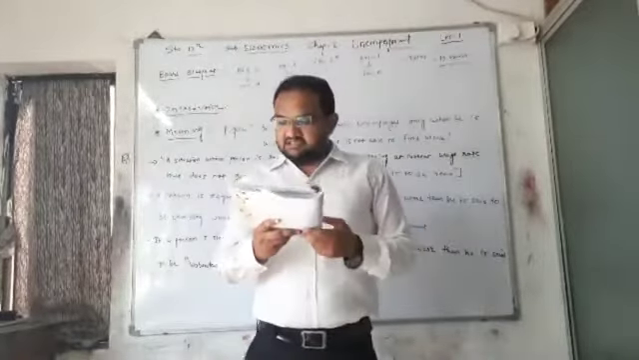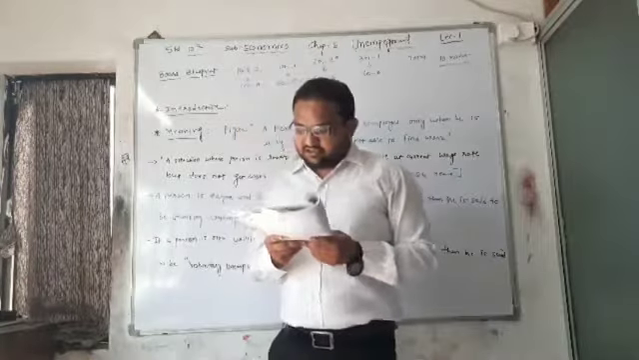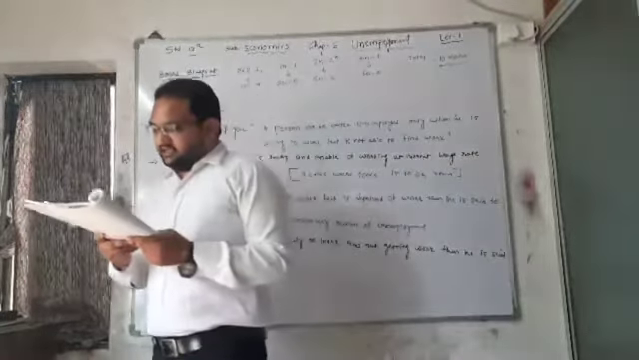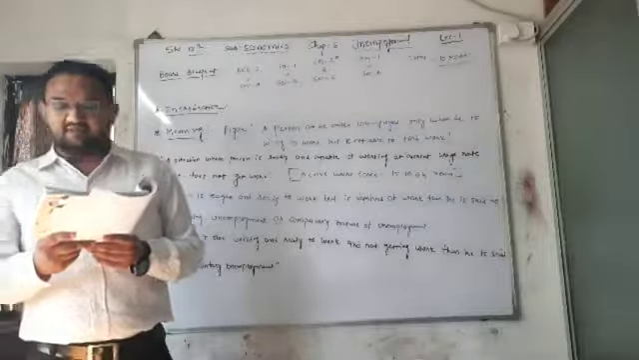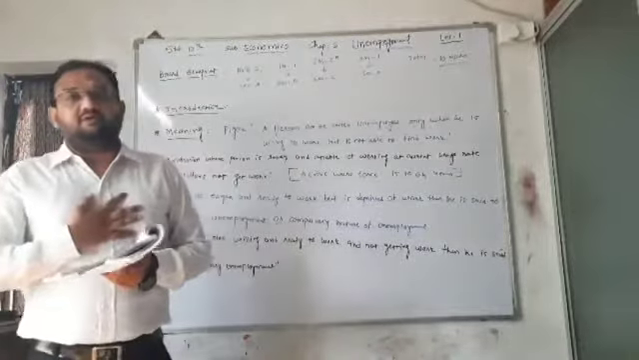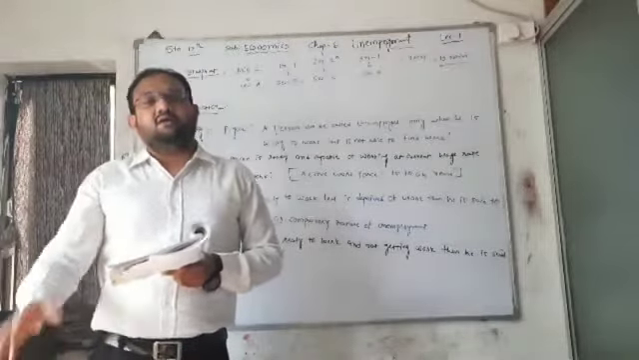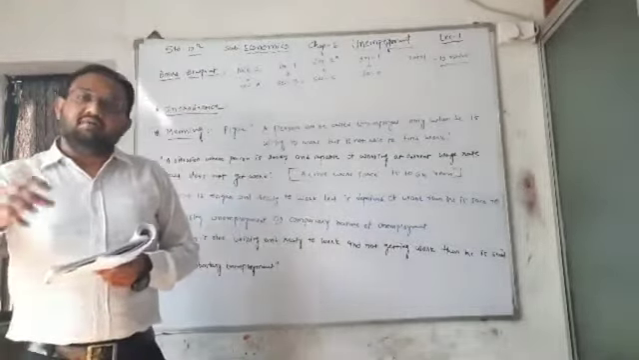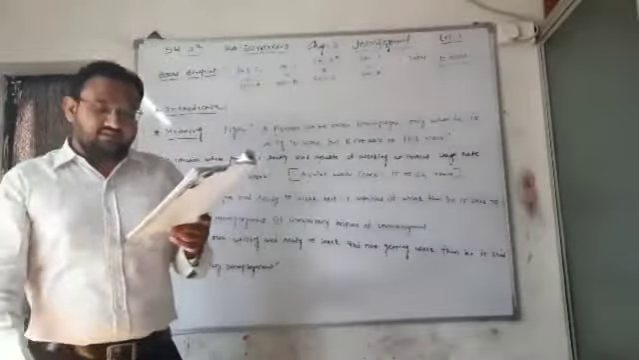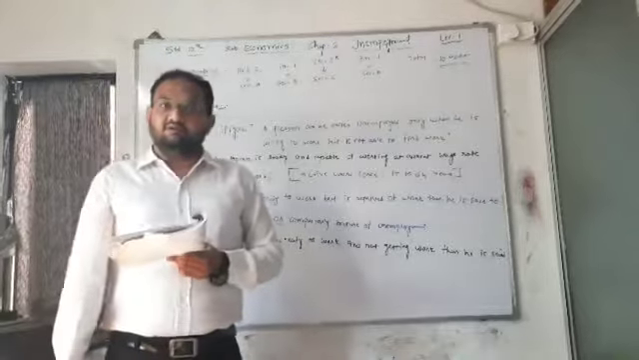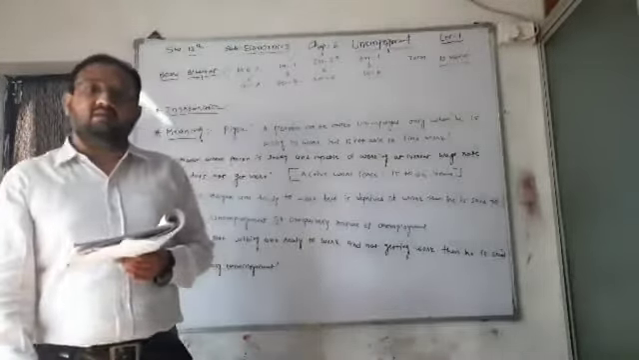In common parlance, unemployment is a situation where a person is willing to work but doesn't get work. From our point of view, or from the common point of view, what is unemployment? Unemployment is a situation where a person is willing to work. It means he is ready to work but doesn't get work. But unfortunately, he is not able to find a proper job for himself or herself.